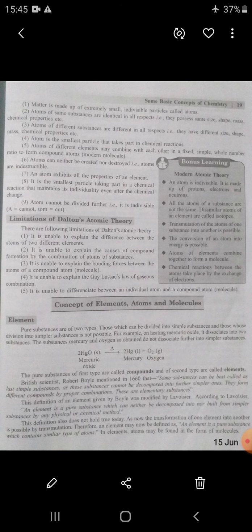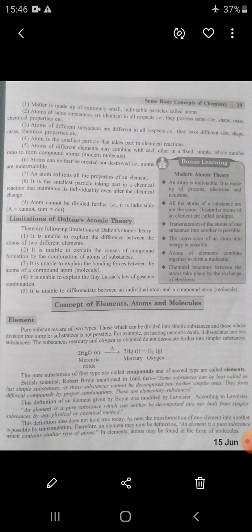The definition of element given by Boyle was modified by Lavoisier. According to Lavoisier, an element is a pure substance which can neither be decomposed into, nor built from, simpler substances by any physical or chemical method.